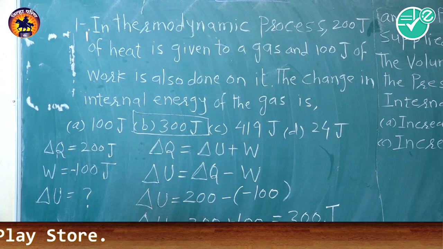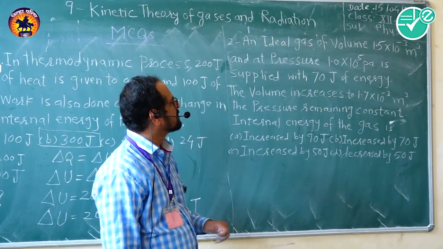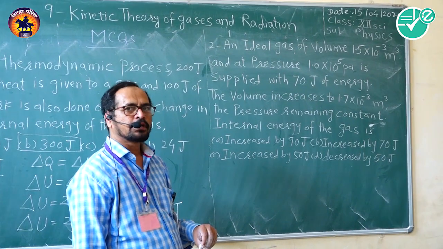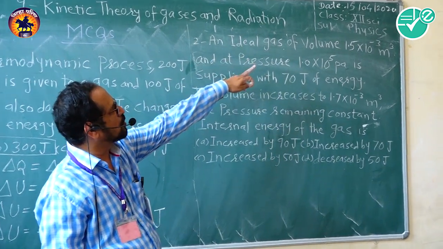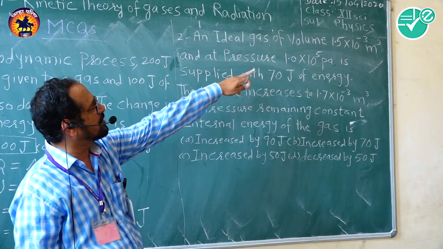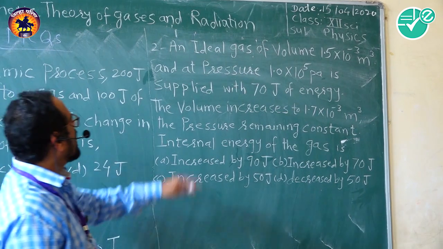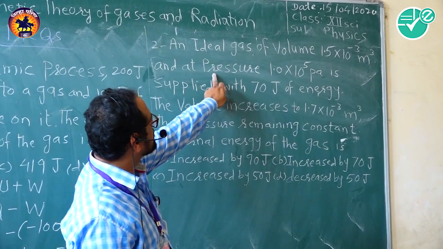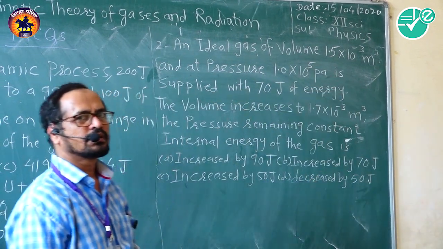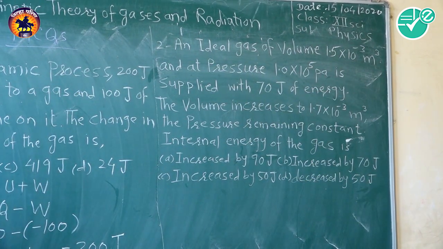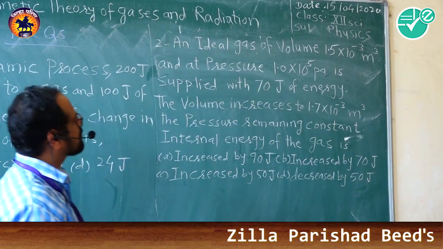Now the second question is on work done and volume. An ideal gas of volume 1.5 into 10 to the power minus 3 meter cube and at pressure 1 into 10 to the power 5 Pascal, this is the pressure, is supplied with 70 joule of energy.